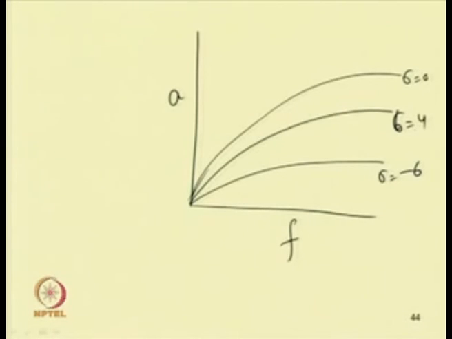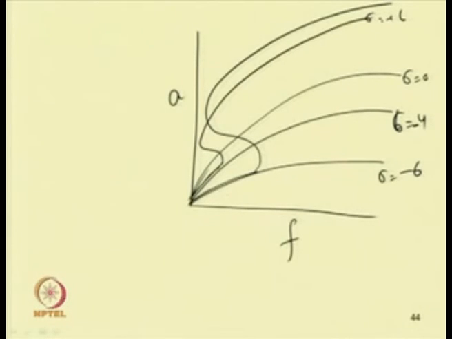For plus 6 the response curve will look like this, it will follow this path, and this is for sigma equal to plus 6. For sigma equal to plus 4, the curve will follow some path like this, and this corresponds to sigma equal to plus 4.